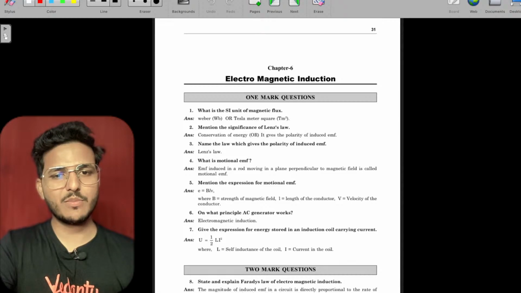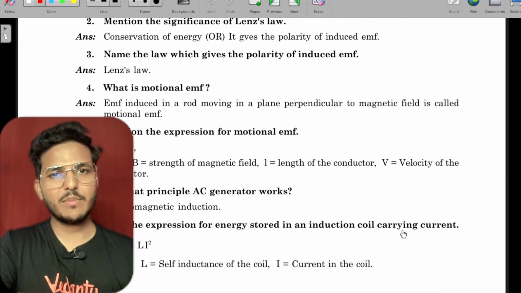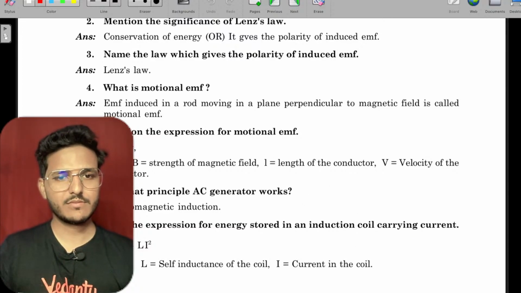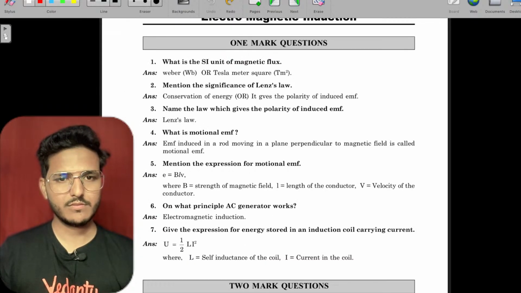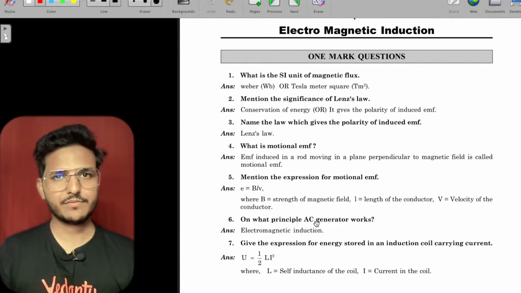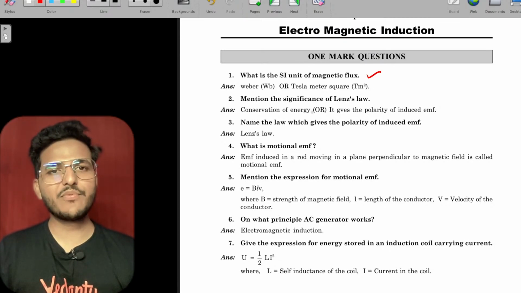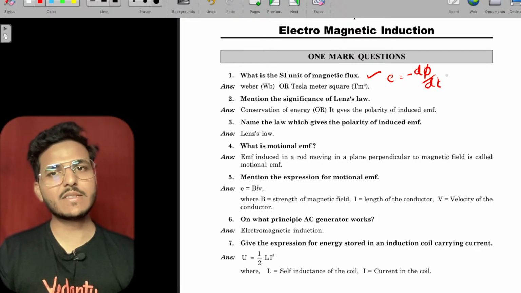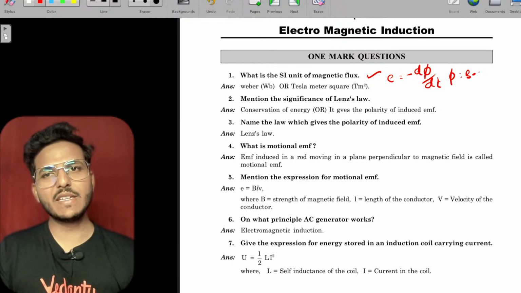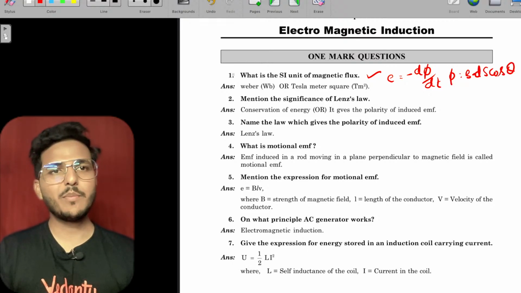Now coming to electromagnetic induction. Unit of magnetic flux: Weber or Tesla? EMF equals minus d phi upon dt, and phi equals B ds cos theta.